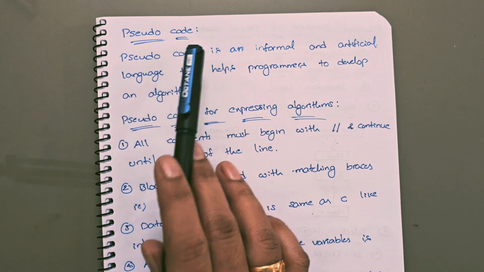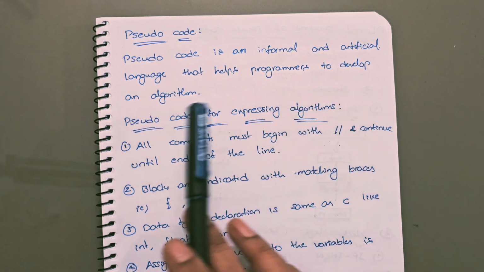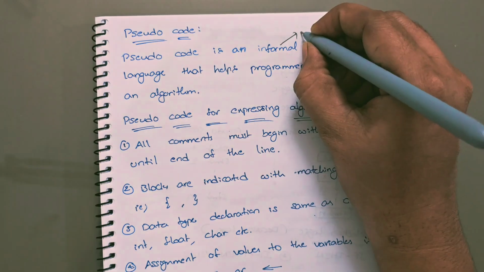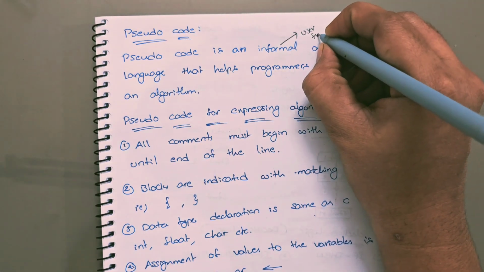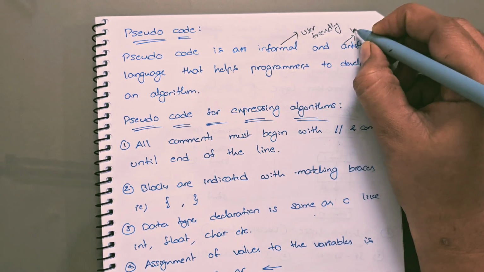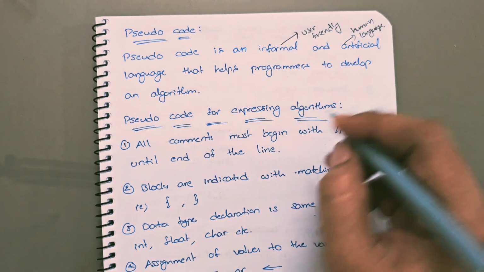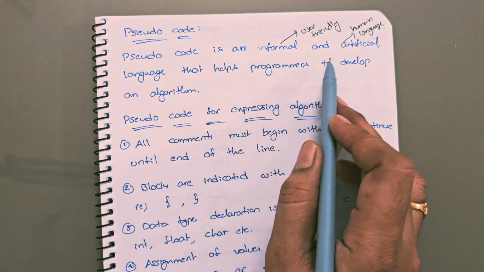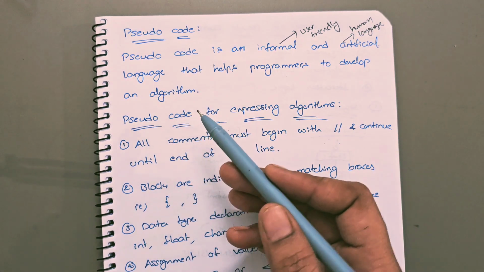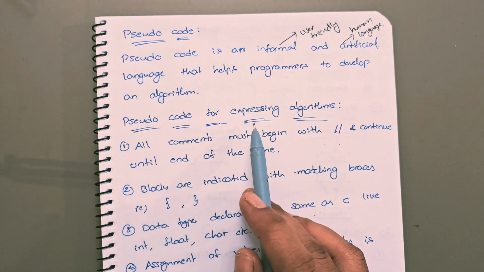What is pseudocode? Pseudocode is an informal and artificial language that helps programmers to develop an algorithm. Informal means nothing but user friendly. Artificial language means nothing but human language. So if you want to write an algorithm, you have to use the pseudocode. Now we will see pseudocode for expressing algorithm.